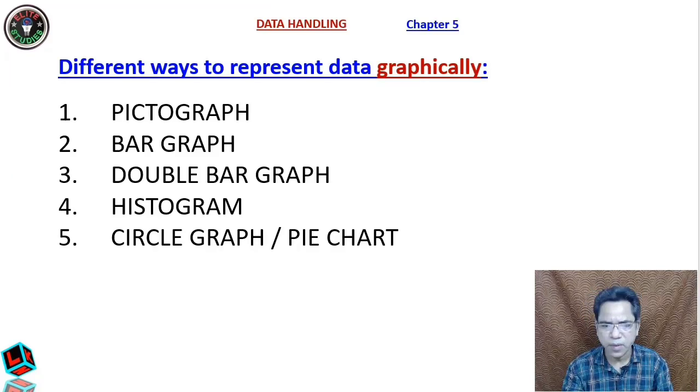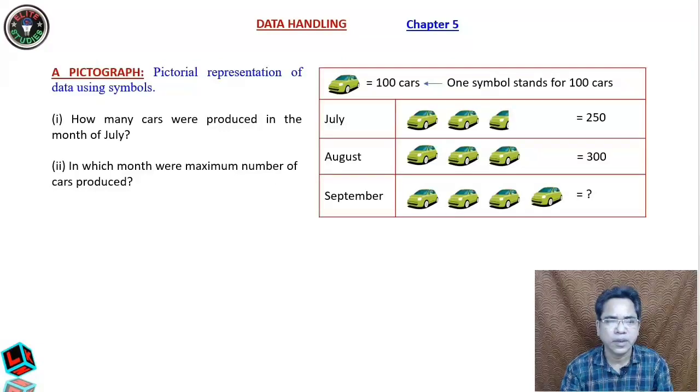Now what is a pictograph? To understand a pictograph, what is a pictograph? Pictorial representation of data using symbols. Symbols means what? In this example, a manufacturer is manufacturing some cars. In the month of July, how many cars has he produced? How to count this one?